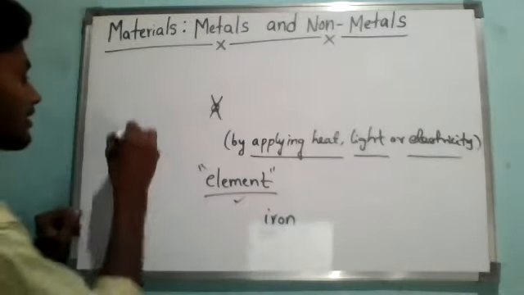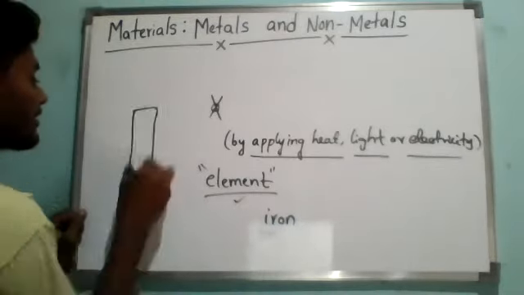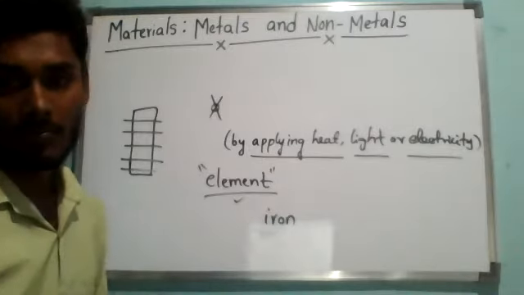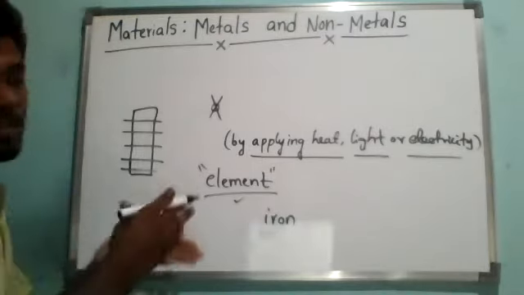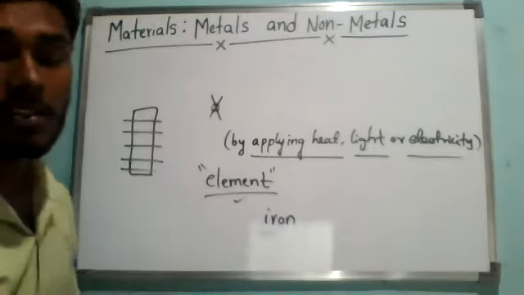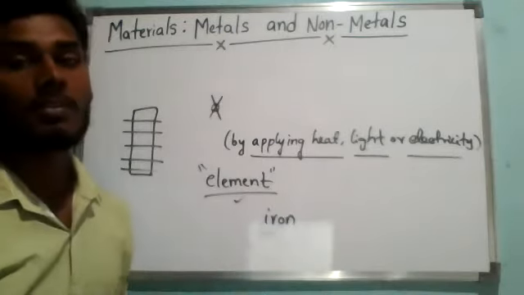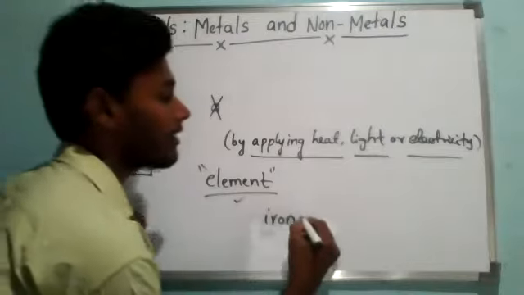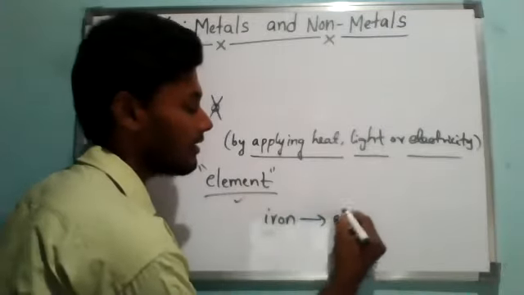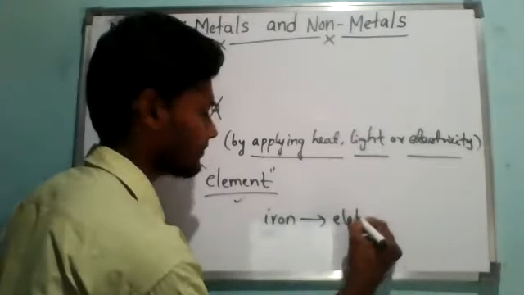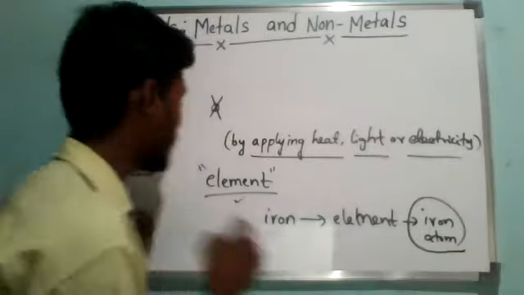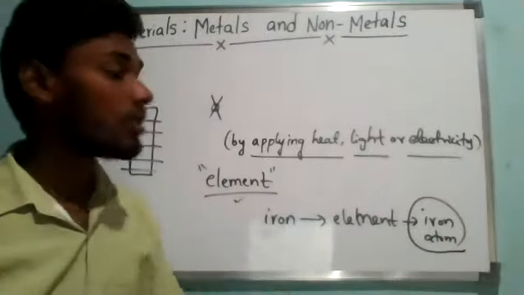Here you may think, sir, I will take an iron slab and cut it into four pieces, so it becomes simpler substances. Correct? But cutting is a physical change, not a chemical reaction. I am talking about chemical reactions. Every iron is an element, and it is made up of iron atoms. Iron always contains only iron atoms.